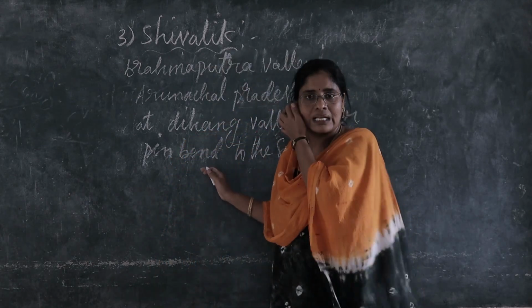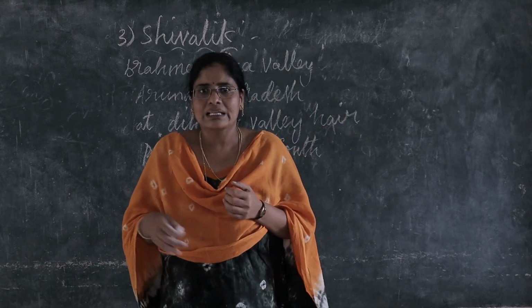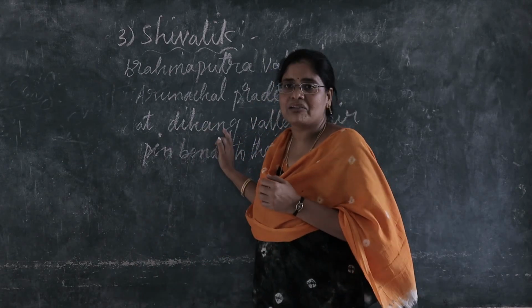Here see, children, where do the Himalayas take a hairpin bend? In Arunachal Pradesh at Dihang Valley.